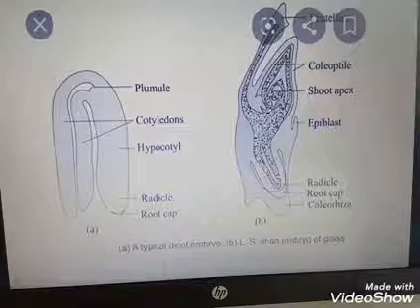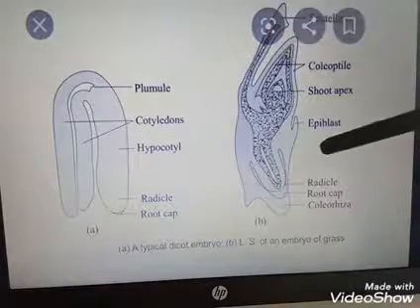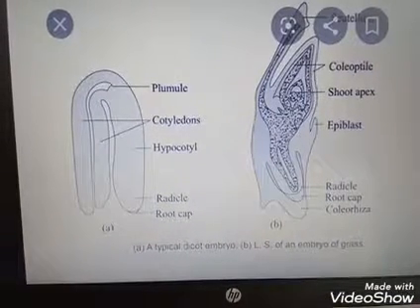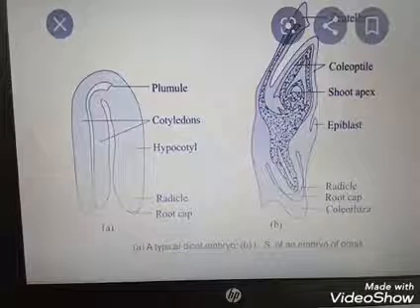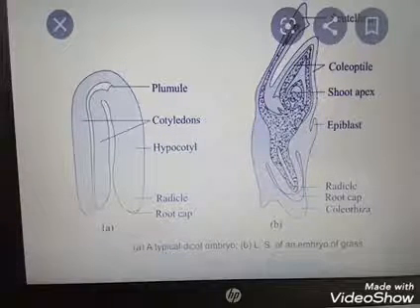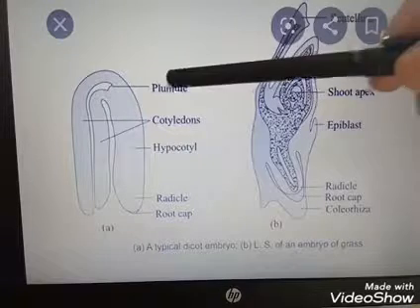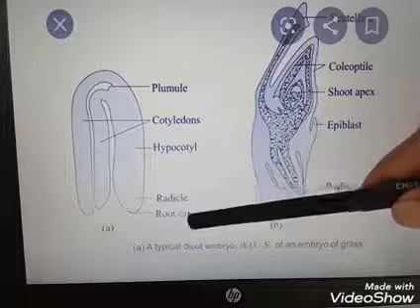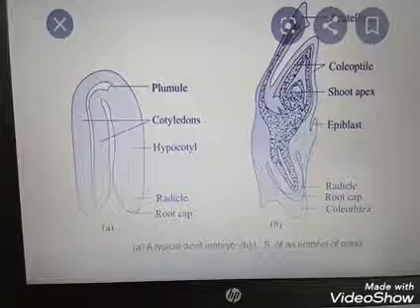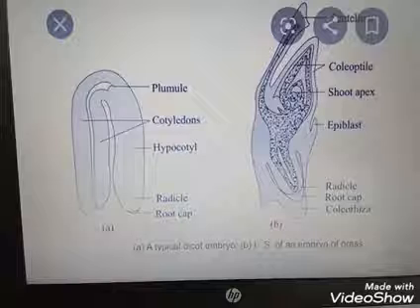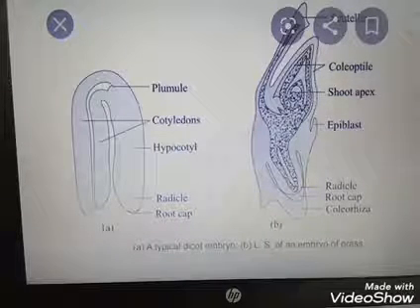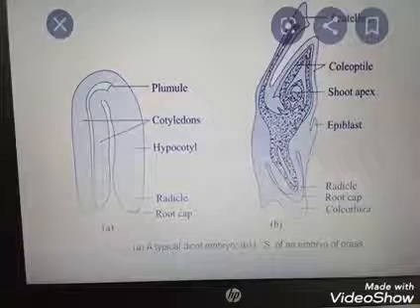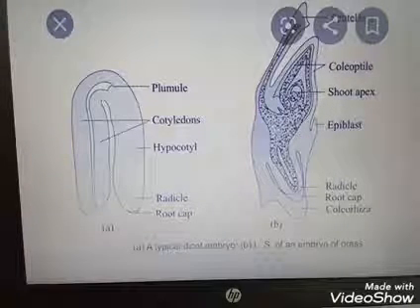So this is the structure of a dicotyledonous embryo, and this one is the structure of a monocotyledon embryo. Grass means it is a monocotyledon. So draw this figure five times in your notebook. It is very important. Dicotyledonous embryo means it has two cotyledons. Plumule is the shoot, from the plumule the shoot is forming, and from the radicle the root is forming. The root is covered by a cap, known as root cap. But a typical monocotyledonous embryo consists of one cotyledon. That's why it is termed monocotyledon.